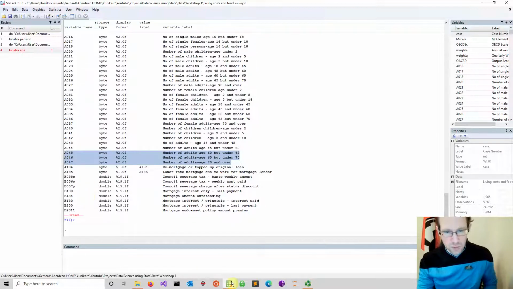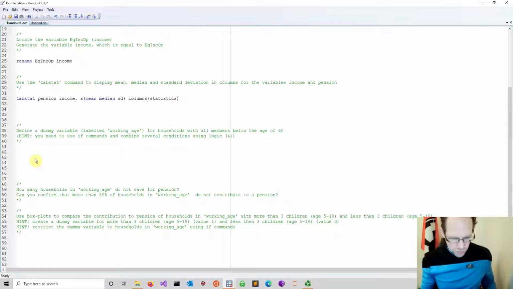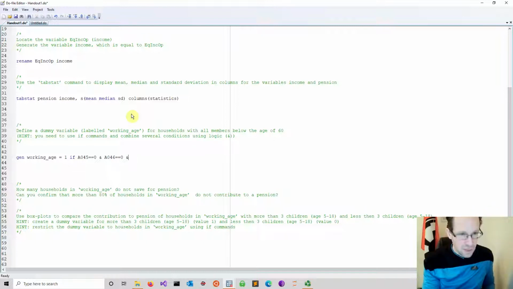Okay, let's move back into the do file. Use the generate command, and let's call this working age as instructed, and in here we assign a 1 if a certain condition applies, and the condition is if this variable, the A045 variable, is equal to 0, so nobody is above the age of 60 and up to the age of 65, and the A046 variable is equal to 0, which means that nobody is between 65 and 70, and then you go above that.